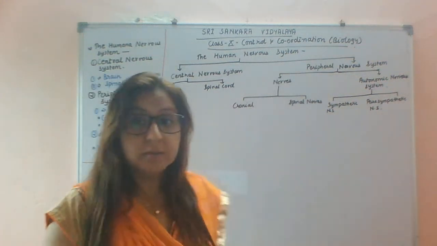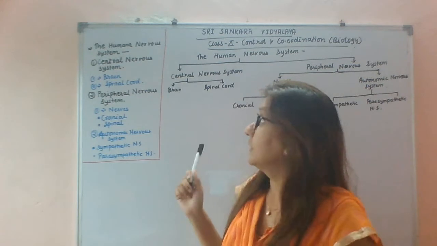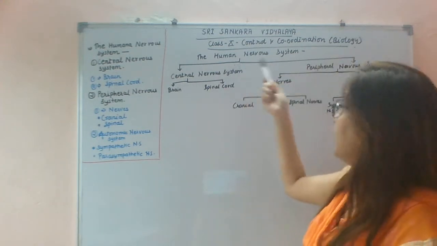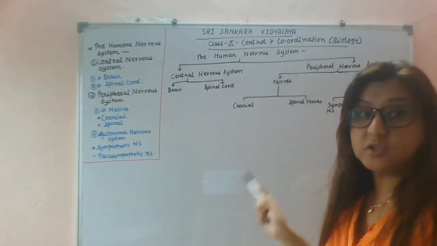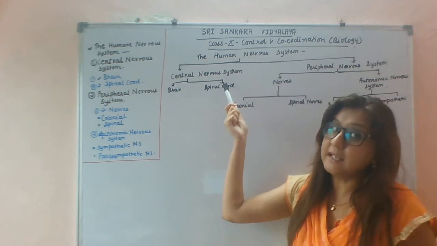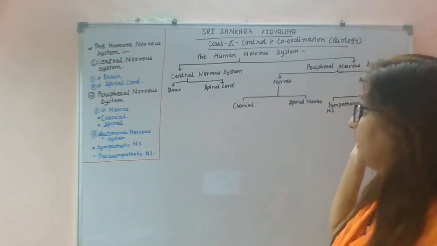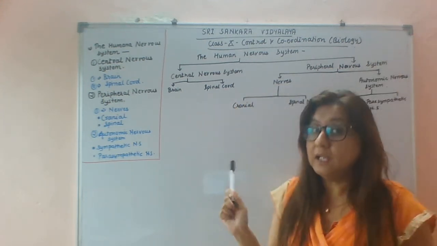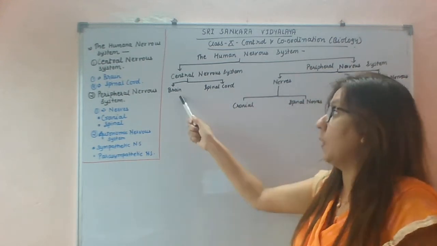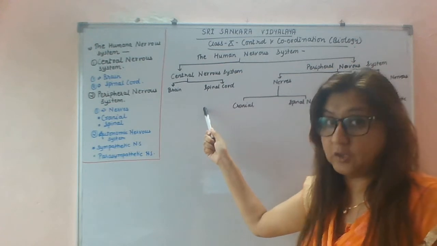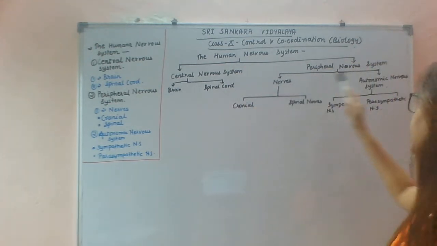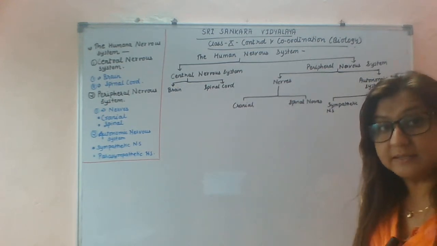Good morning, students. Today we are going to study the human nervous system. In this, we will see the human nervous system comprises two components. First, the central nervous system, we can say CNS, and second, the peripheral nervous system. The central nervous system consists of two components, that is brain and spinal cord, whereas the peripheral nervous system comprises nerves and autonomic nervous system.